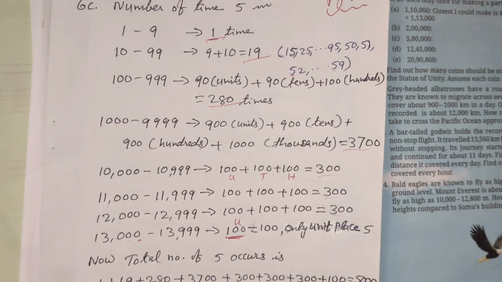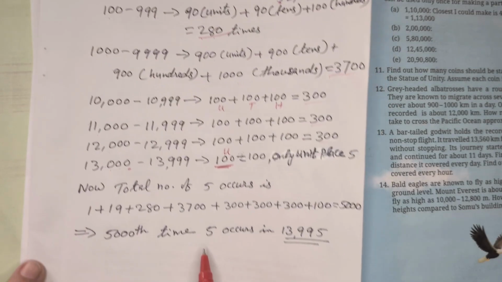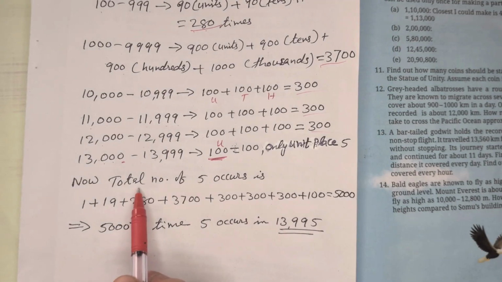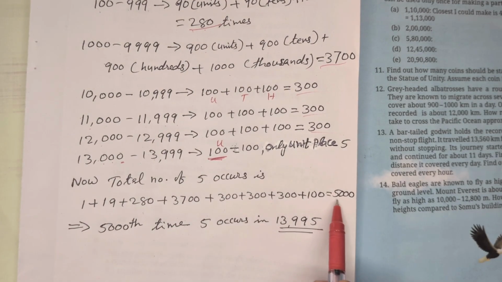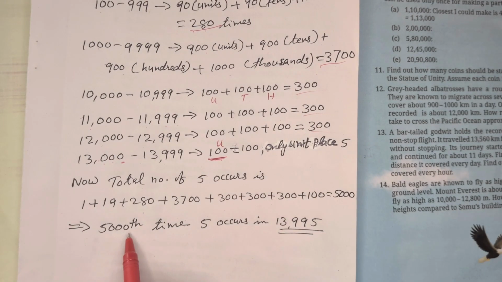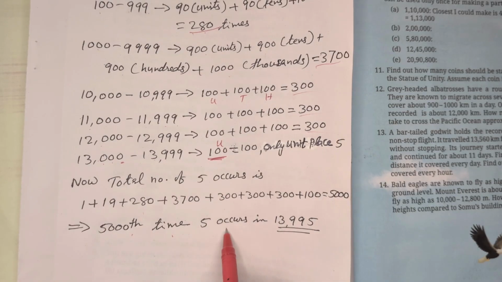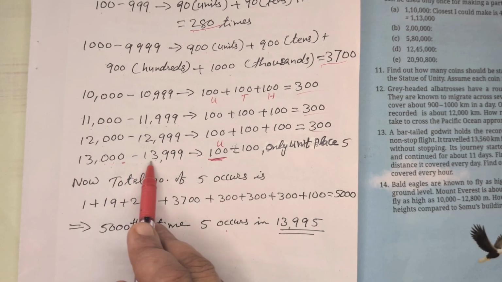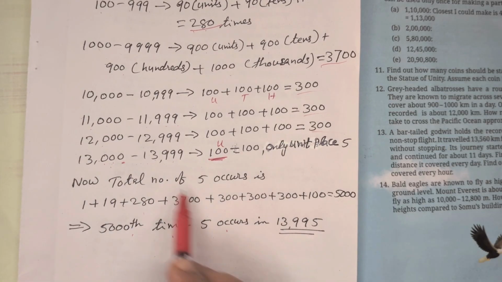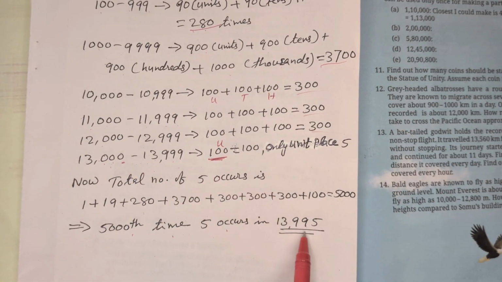So the 5000th time, when we are adding all this, we are getting the total as 5000. So the 5000th time 5 occurs, that means in the number 13,995 here.